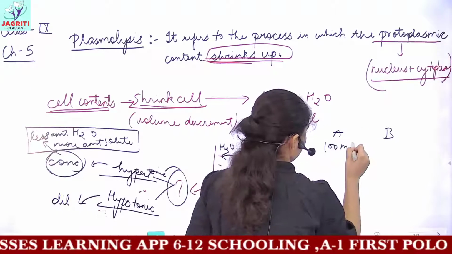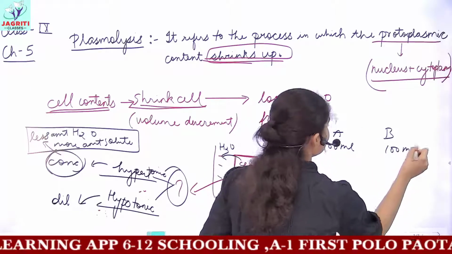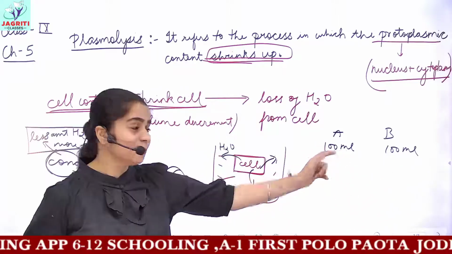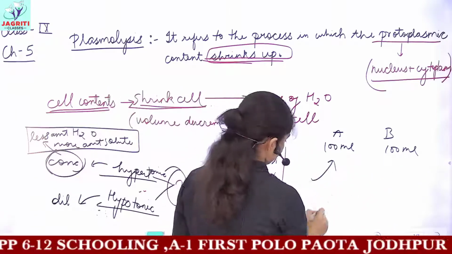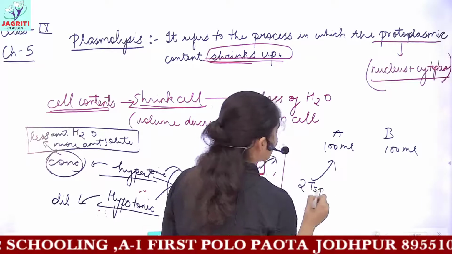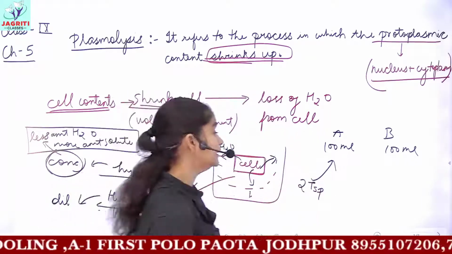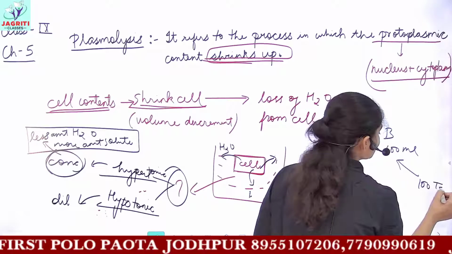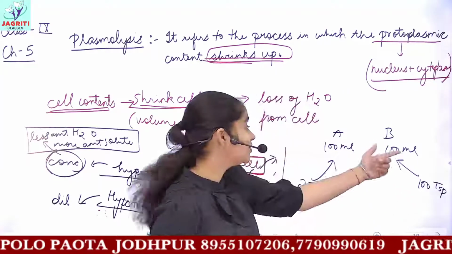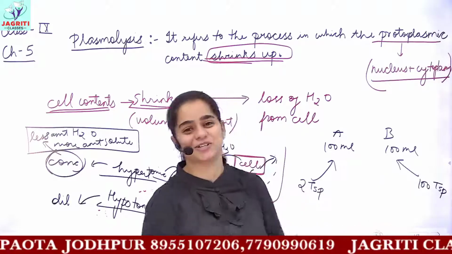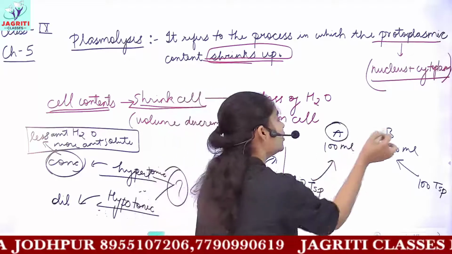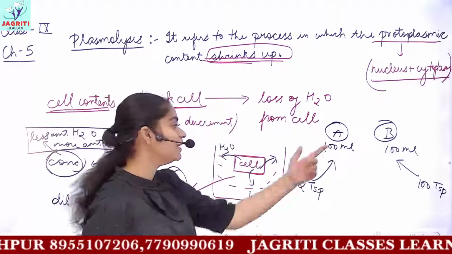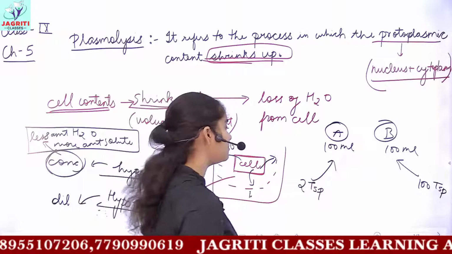called A and B. I take 100 ml water here and the next 100 ml in container B. Now I am adding 2 teaspoons of sugar in the first beaker, whereas in the second I am adding 100 teaspoons of sugar. Yes, this would be an extra sweet solution for you. But for understanding the concept, I am giving you a daily life example.